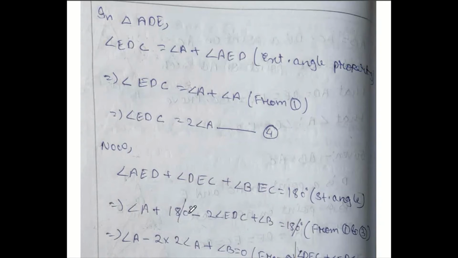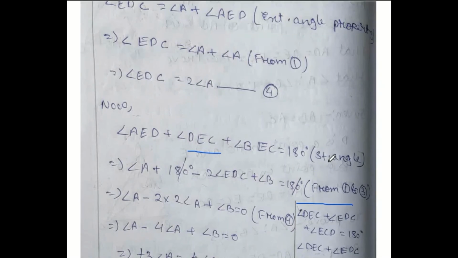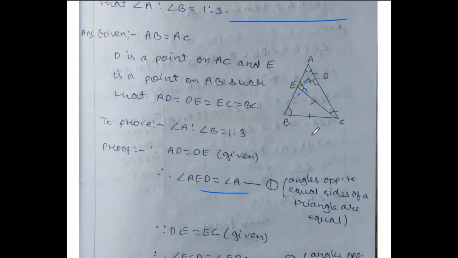Now the only problem is this DEC. You can do the side work; inside you don't need to write it also. You can do the side work where angle DEC plus EDC plus ECD equals 180 degrees. See from the sketch. This is one of the triangles here. This angle plus this angle plus this angle together makes 180 degrees, angle sum property.